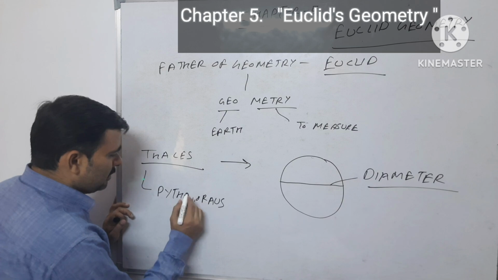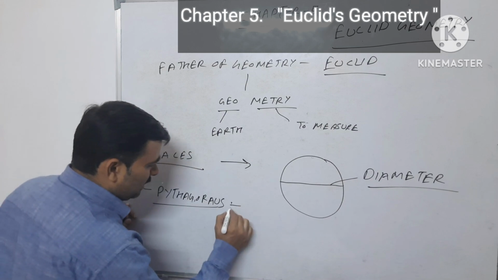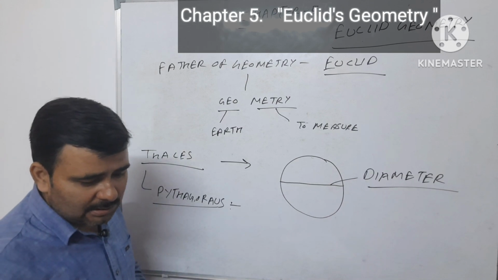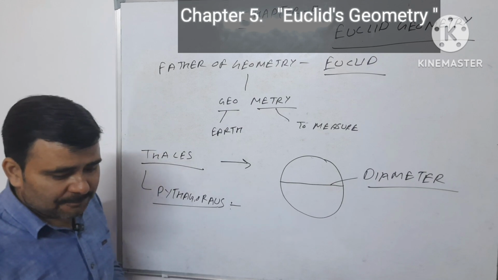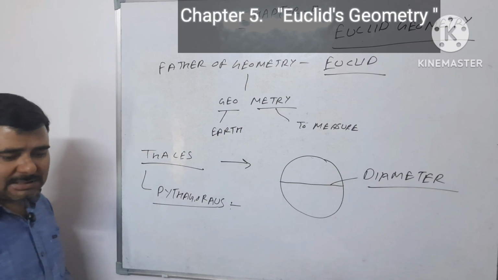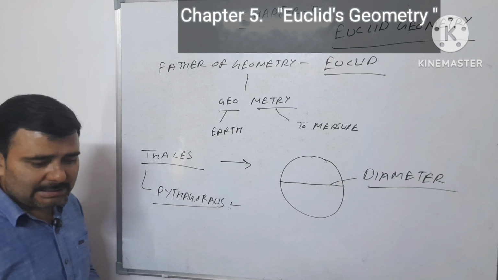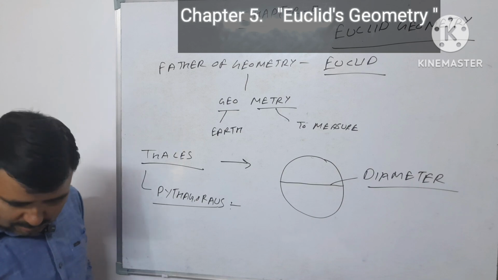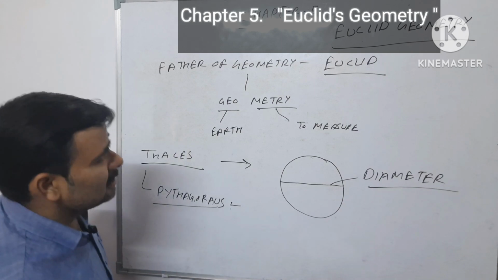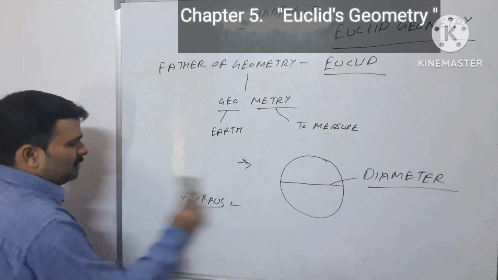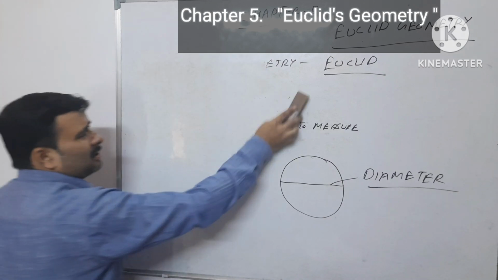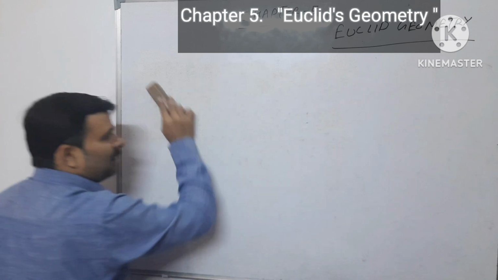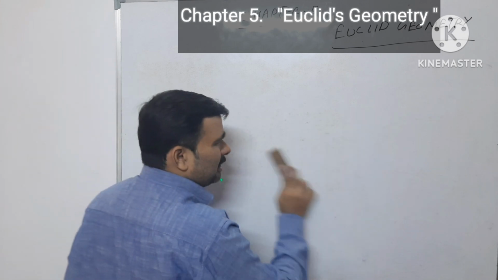We all know that Pythagoras gave various concepts and assumptions. The very famous concept is the Pythagoras theorem. So Pythagoras and his group discovered many geometric properties and developed the theory of geometry to a great extent. Now further we move, as I told you, this whole chapter is based on Euclid's famous book, Elements, in which there are various chapters and various concepts.